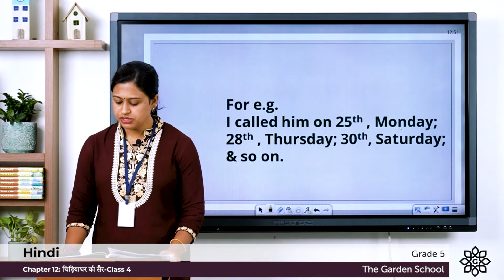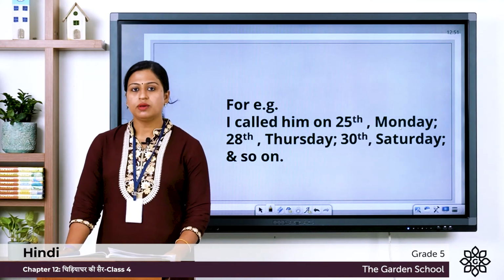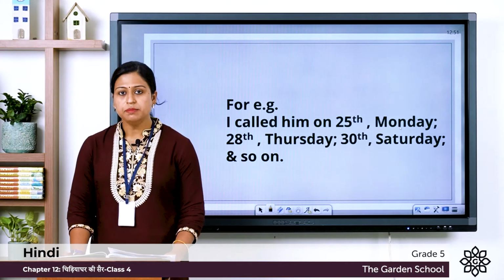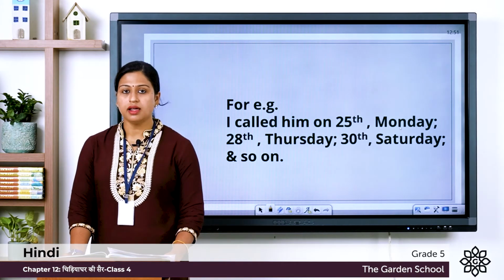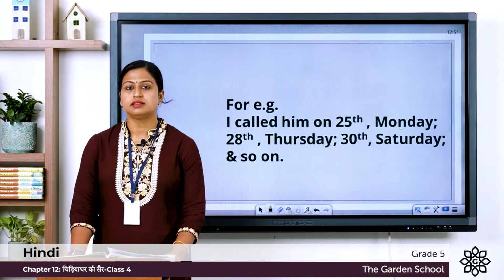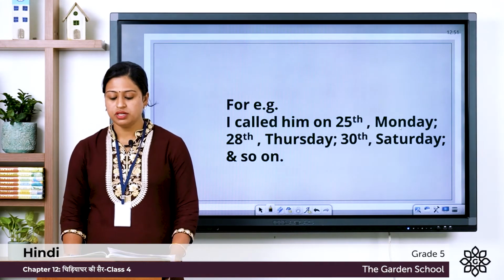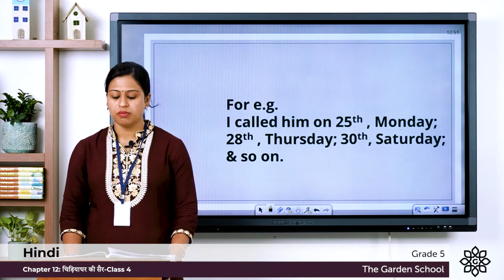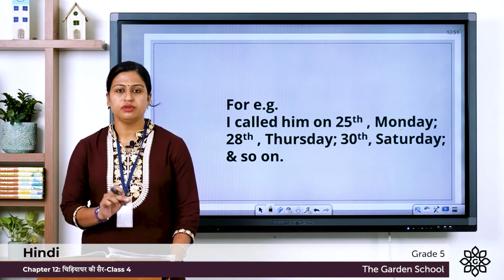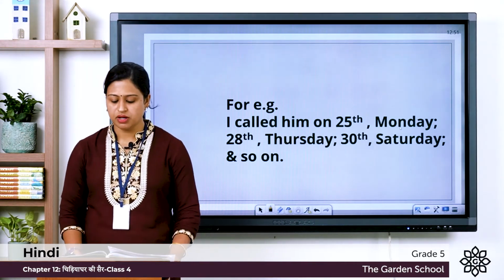So here in page number 77 you can see a question. निम्नलिखित वाक्यों में एक खरा उदाहरण चिन्ह, that is single inverted comma, और दोहरा उदाहरण चिन्ह, that is double inverted comma लगाइए. So you have to use these two quotation marks.